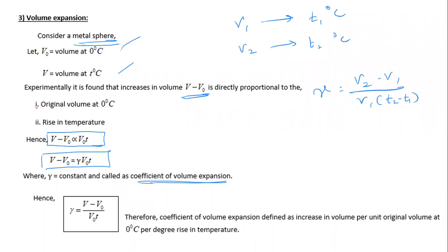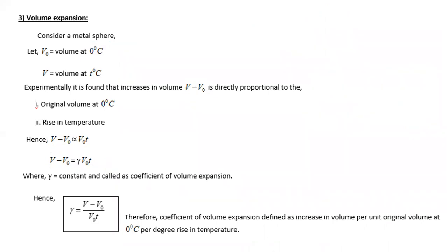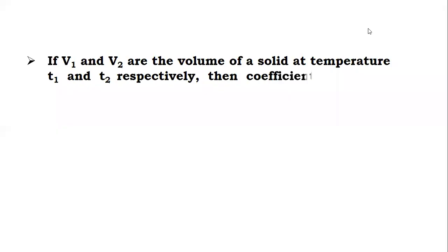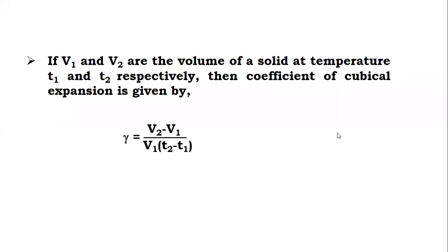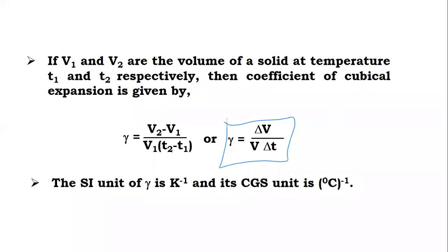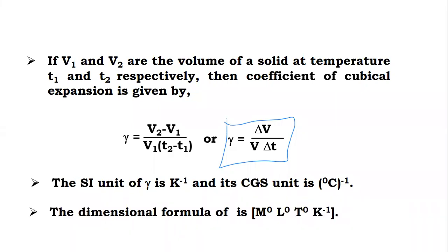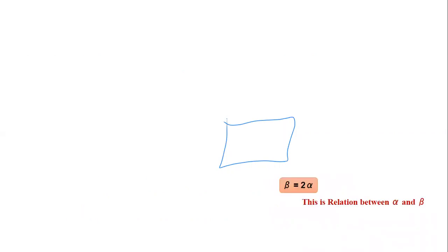This is the formula. Now you can see the formula again. The same formula we can write in a different fashion also. Again, same SI unit and same dimension, similar to what is written here.